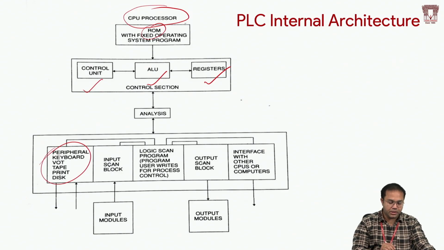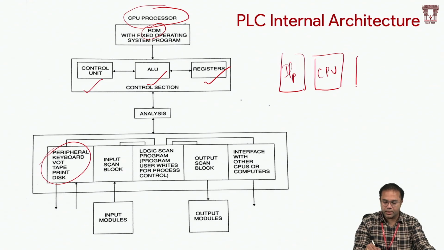Now the major thing is, in the basic overview I mentioned the input module, CPU, and the output module, right? The input module is responsible for acquiring the field information from the sensors or the transducers.